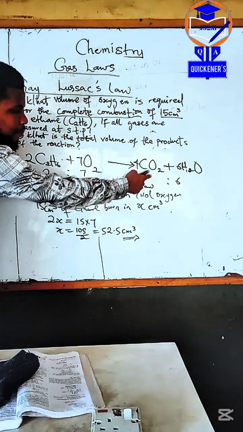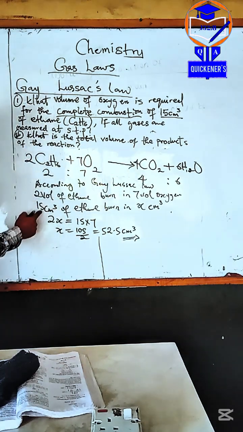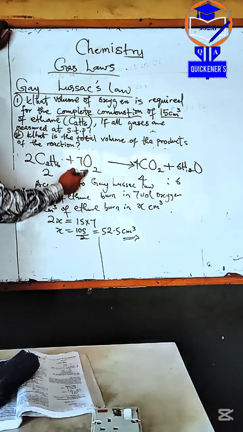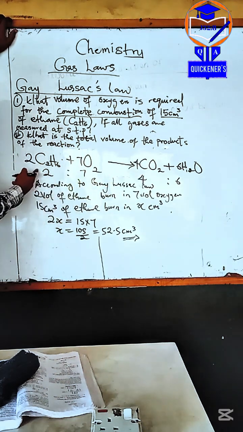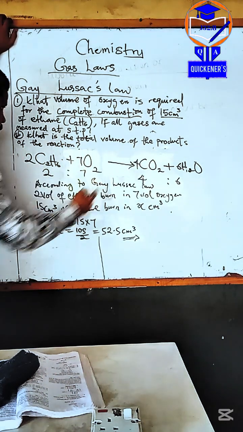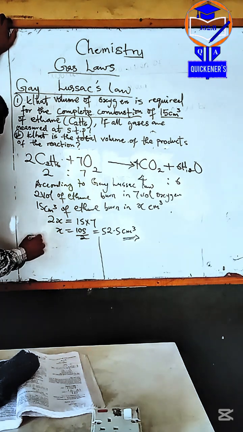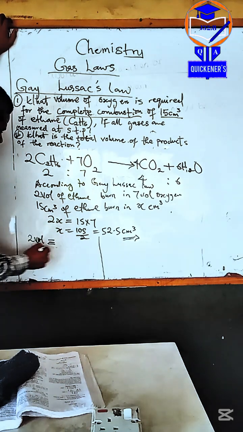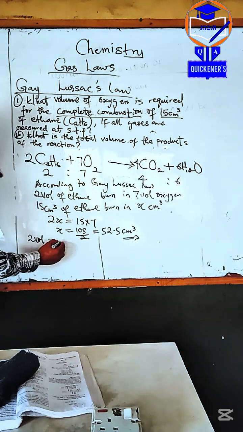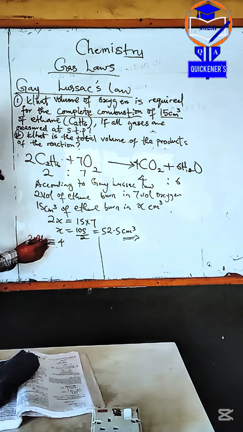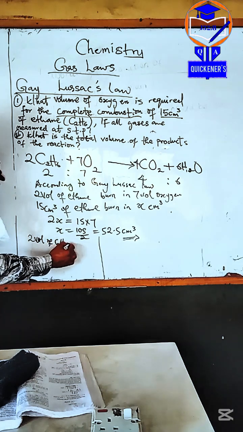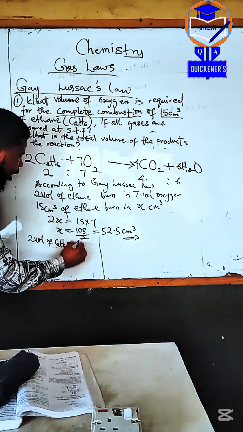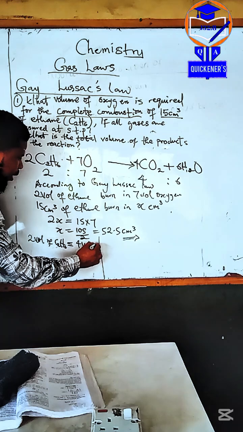So the volume of carbon dioxide now. Remember, 2 volumes of methane give 4 volumes of carbon dioxide.